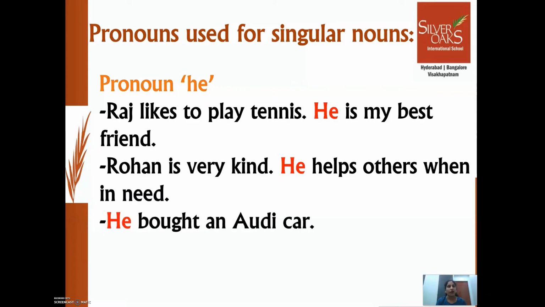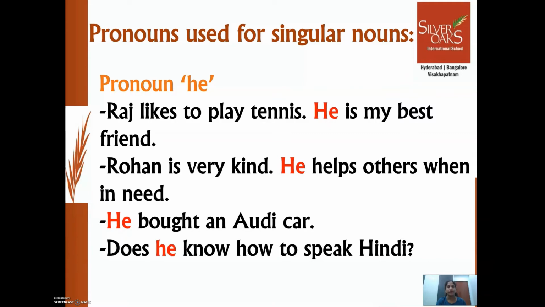He bought an Audi car. Does he know how to speak Hindi? So, in the next 2 sentences also, it was speaking about a masculine noun, a boy or a man. So, we replaced the name of that boy or man with he. So he is a pronoun used in place of a masculine noun.